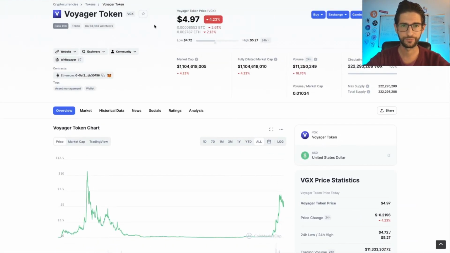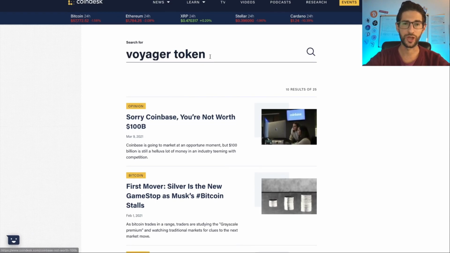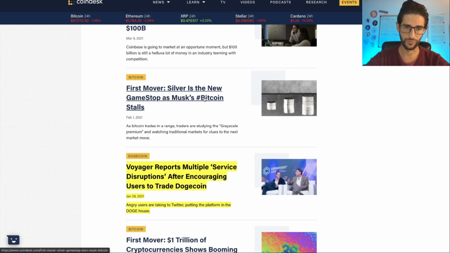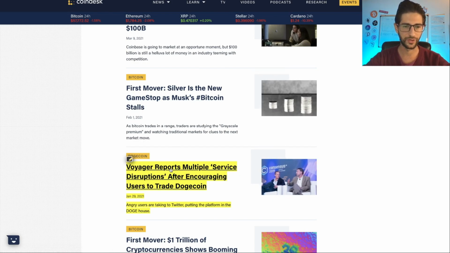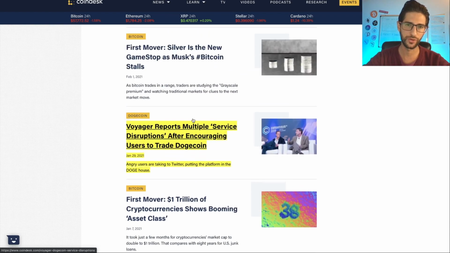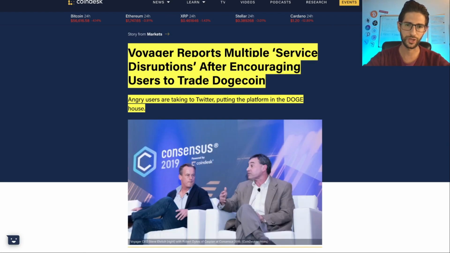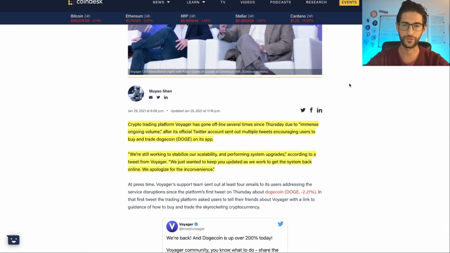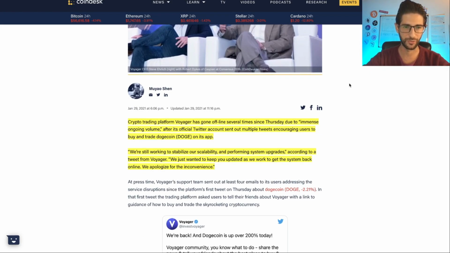If we check for news for Voyager token, I searched this in CoinDesk, and we have some target news, but none of these first two talk about that. And then we have this third news that is talking about Voyager reports. And if we check that news, actually, this was one of the worst news the project had.